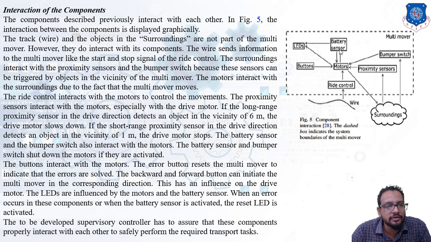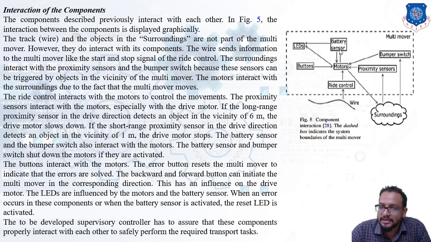It is very obvious that the wire, that is the track, and the objects in the surrounding are not part of the multi-mover, though they interact with these components. The wire sends information to the multi-mover, like start and stop signals for the ride control. The surrounding interacts with the proximity sensors and the bumper switch, because these sensors can be triggered by objects in the vicinity of the multi-mover. The motor also interacts with the surrounding because the multi-mover moves.